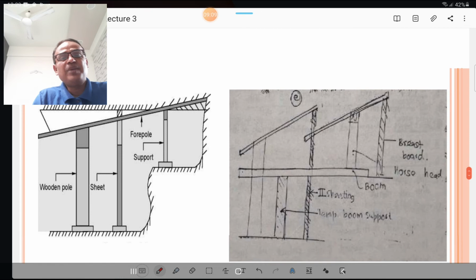These two figures show the four-poling method, in which wooden poles and sheets are used. Four poles, the top inclined member is also used, and support for that four pole. This four-poling method is used for soft ground tunneling.